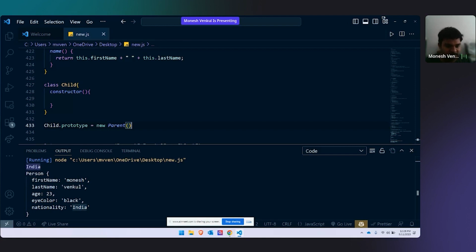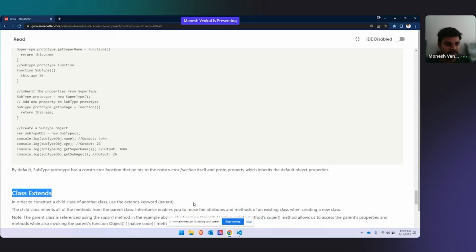Inheritance of parent property. This one line is called prototype chaining. It is called prototype chaining because you are creating a chain between child and parent. So have you all understood now what prototype chaining is? If you see the example here also, this line, subtype.prototype equal to new supertype, child.prototype equal to new parent. This is how we do prototype extends.